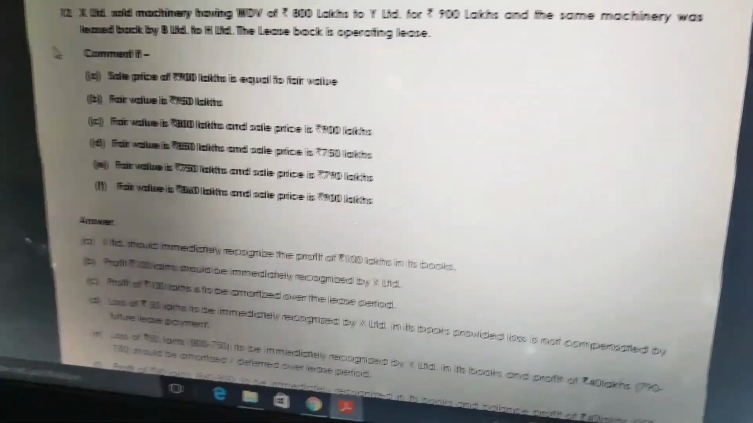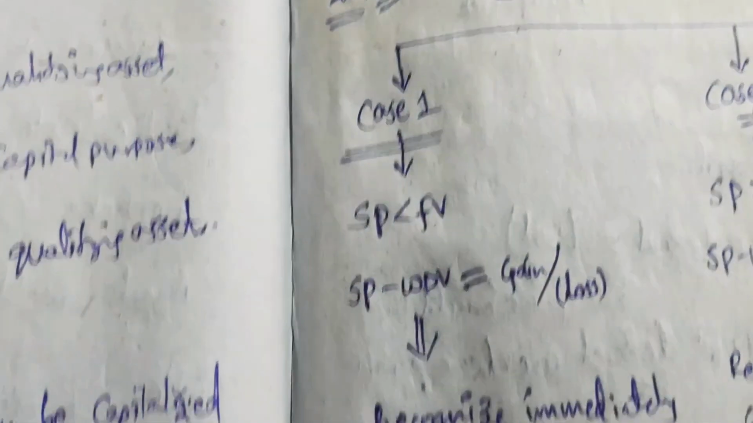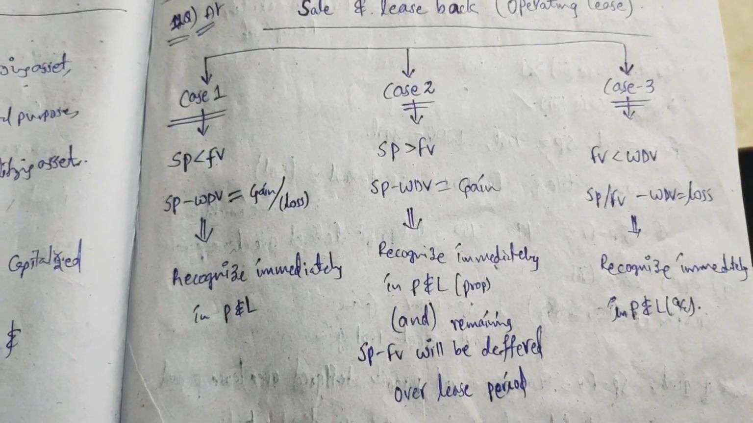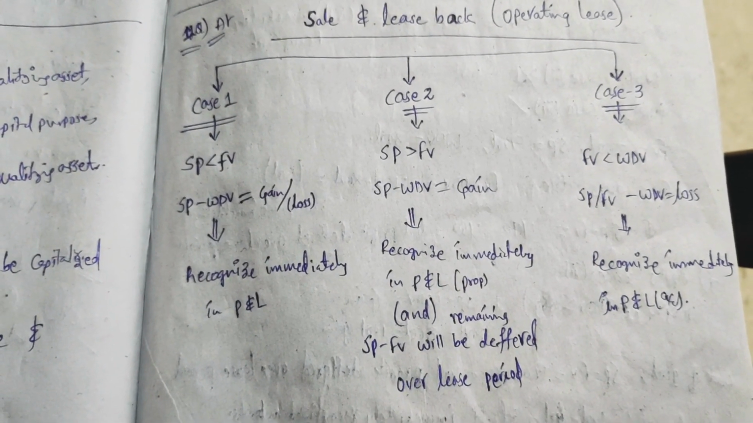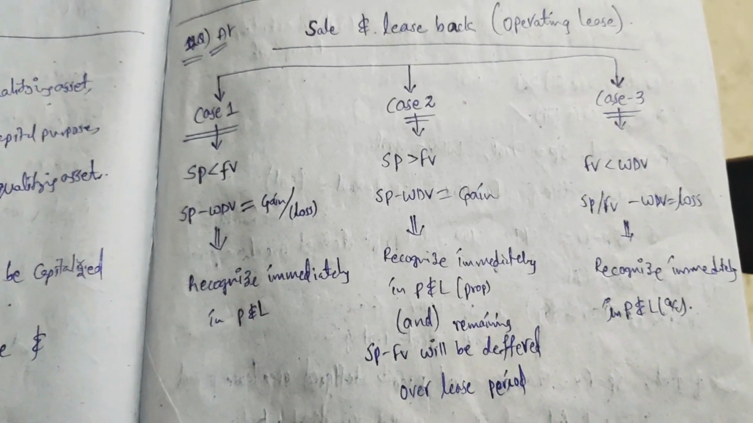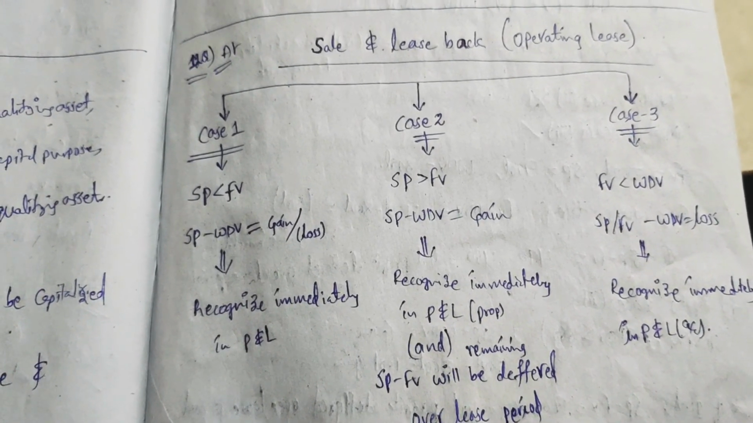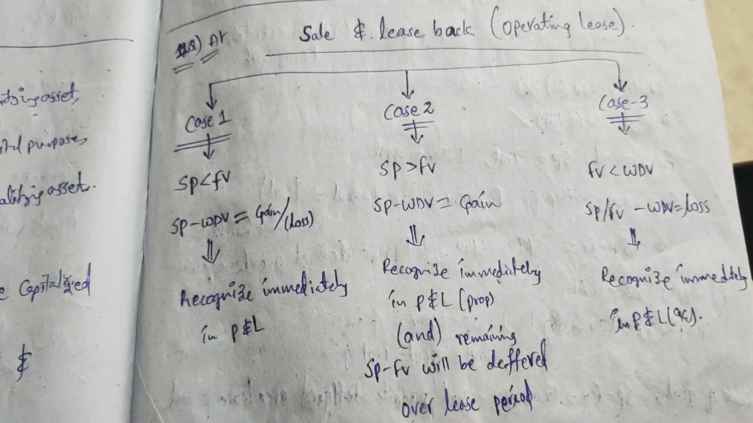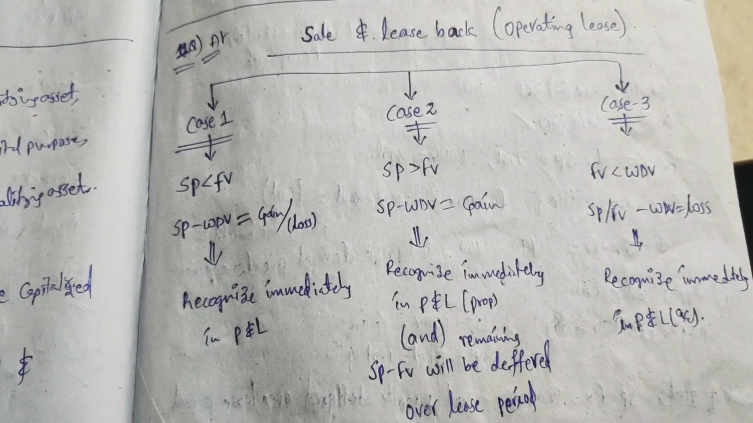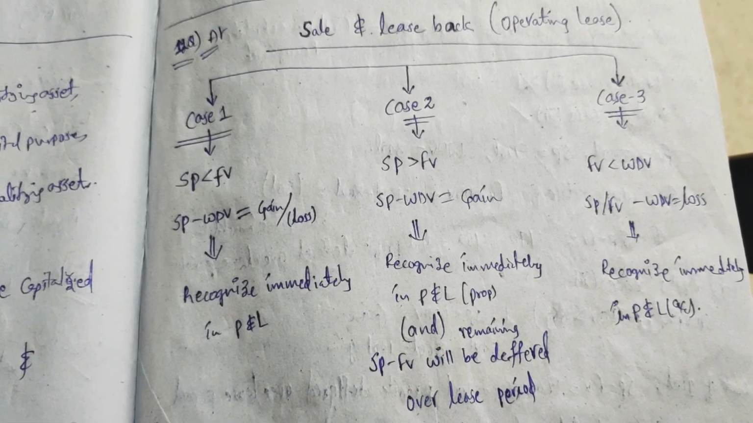So let me start with the concept here. This is the concept, friends. Make a note of it. Sale and lease back in operating lease. Here the question clearly states that the lease back is an operating lease. So this is the concept which we need to know. Case 1: selling price is lesser than fair value, and selling price minus written down value is gain or loss. Then irrespective of the gain or loss, it should be recognized immediately in P&L.